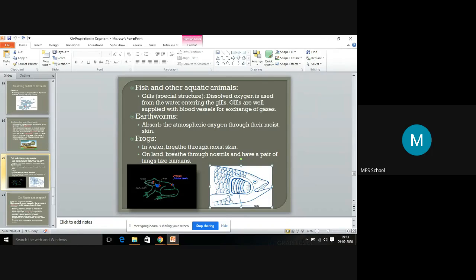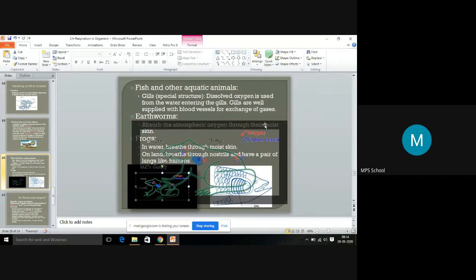And frogs have two types of respiration, two ways of respiration. In water, they breathe through the moist skin. So the skin will absorb the oxygen and release the carbon dioxide. On land, because frogs can survive in water and on land also, they breathe through the nostrils, through the nose, like a human being. Even frogs have two lungs, like a human.